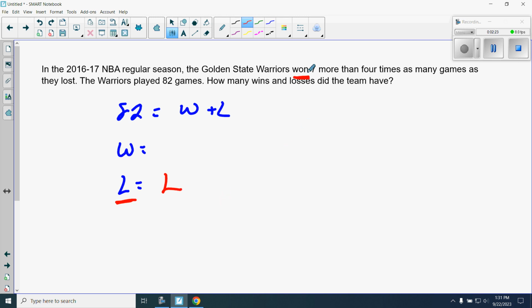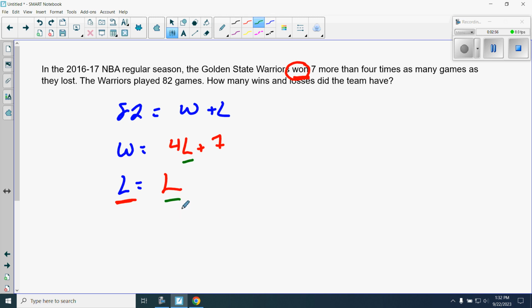I come back to this guy. It doesn't tell me the number of games they lost, but it tells me some kind of representation of how many games they've won. It says they won 7 more than 4 times as many as their losses. So how do I write 7 more than 4 times this guy? 4L will give me 4 times their losses, and I want 7 more than that. So this is a representation of how many wins they have.